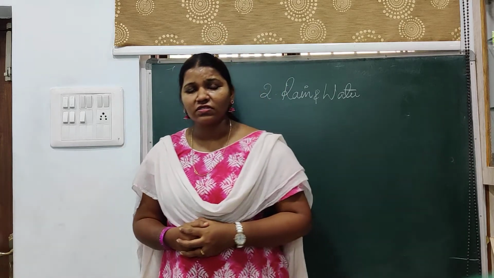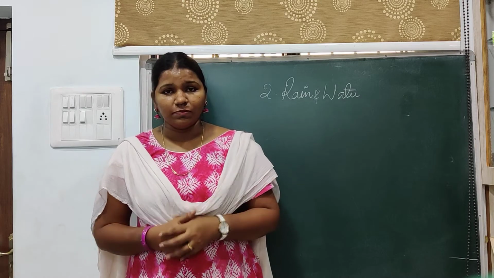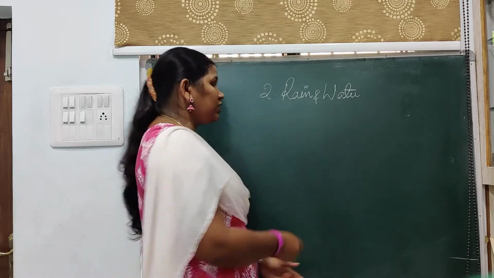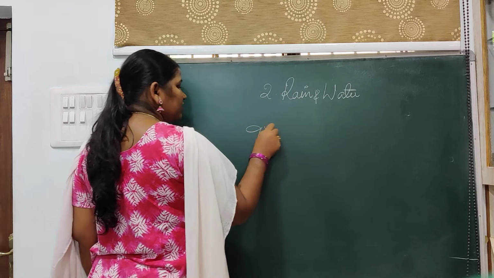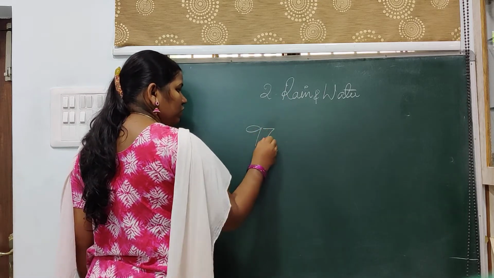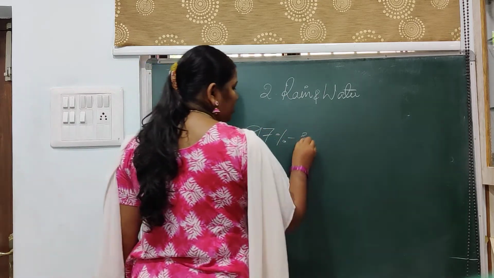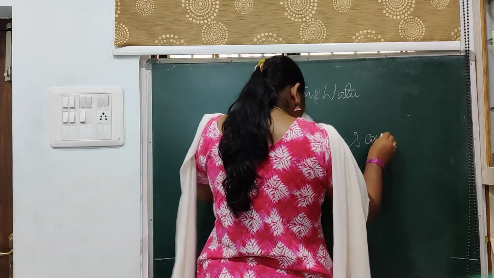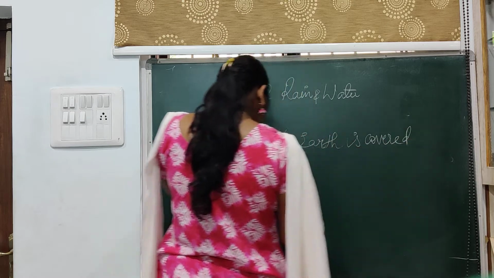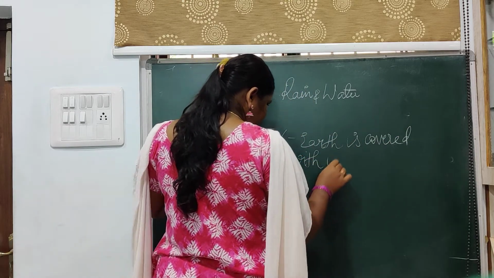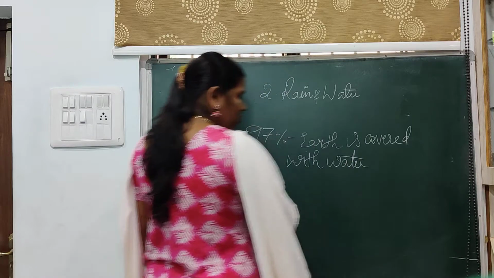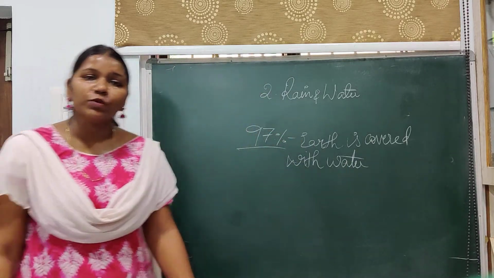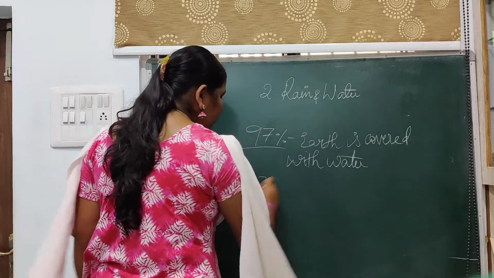Why are we discussing this very important topic? Because we all need water. And we know that 97% of the earth is covered with water and only 3% is land.